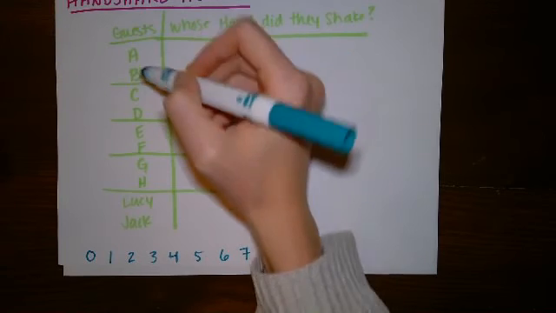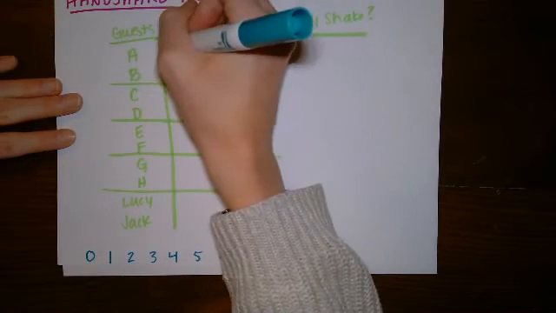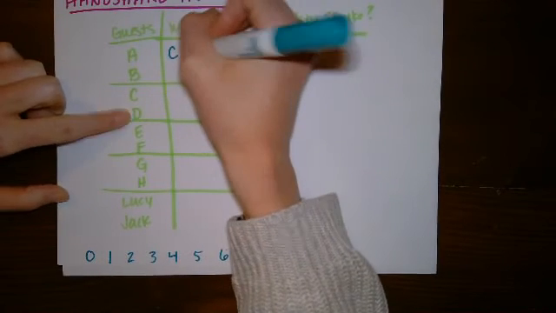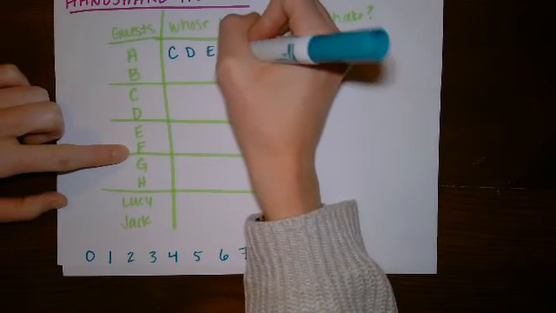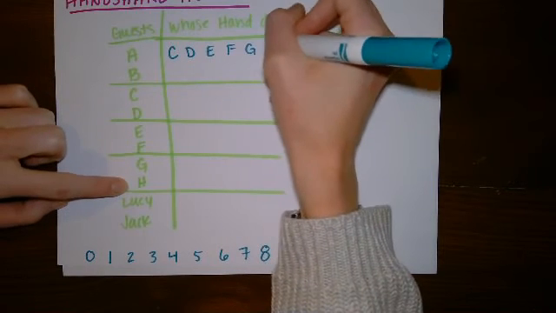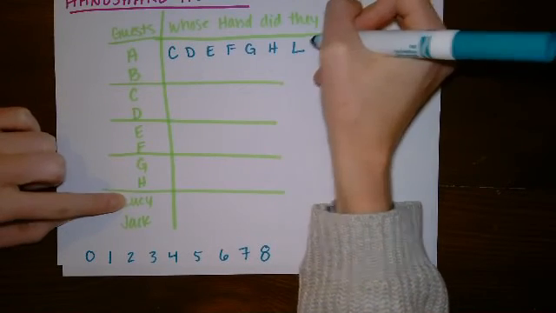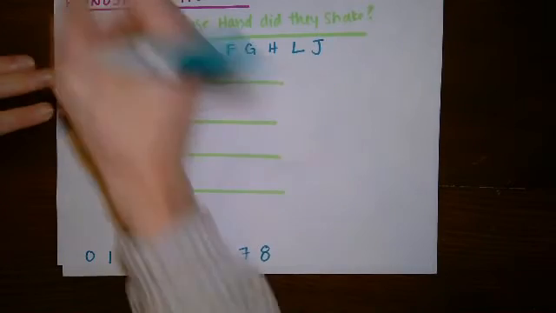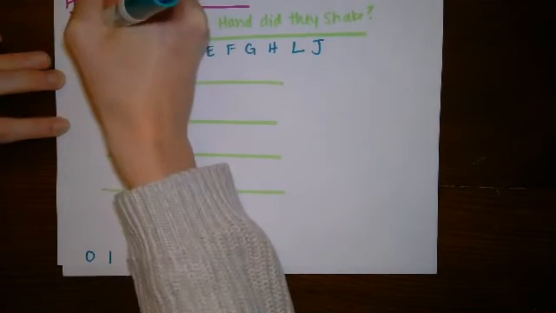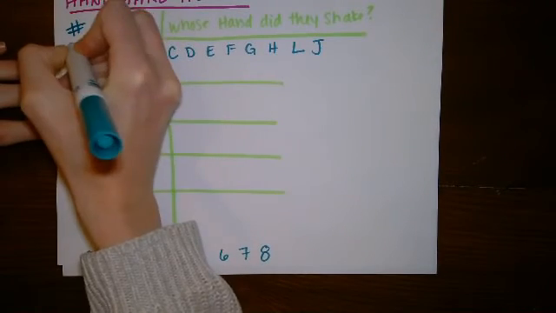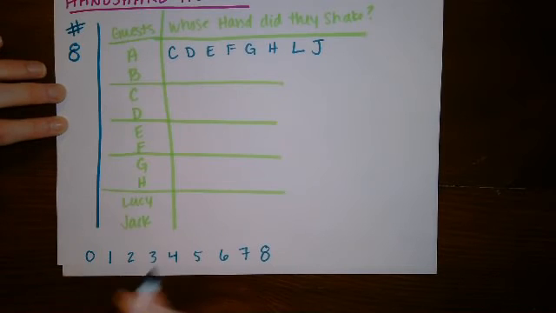Not their own hand, not their significant other's hand, but person A could shake the hand of person C, person D, E, F, G, H, and then also Lucy's hand and Jack's hand. So the number of handshakes that person A gave was 8.